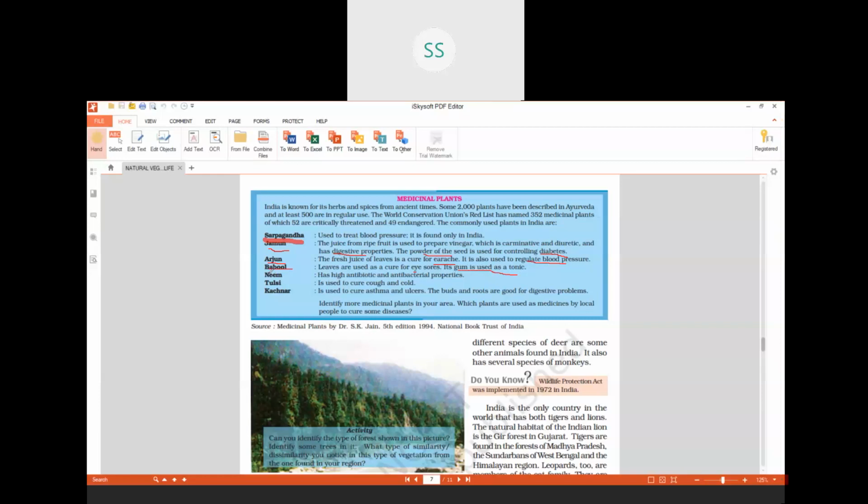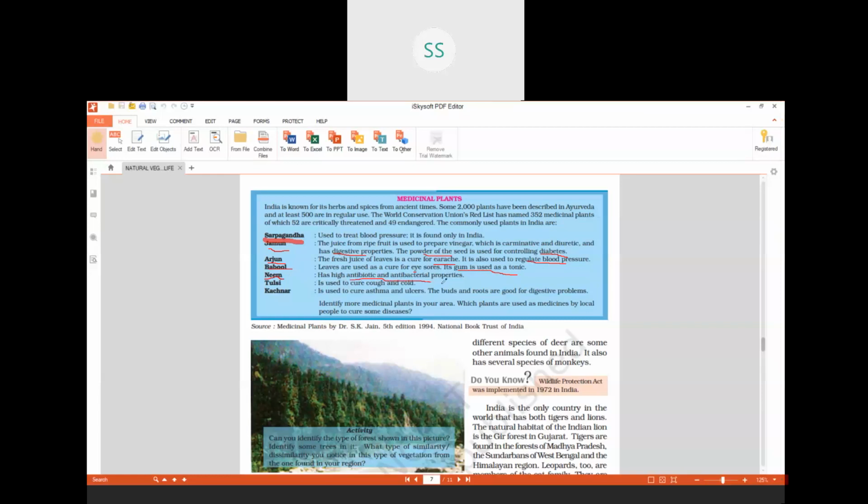Then neem. Many times we see our mothers use neem leaves. Why is it so? Because it has high antibiotic and antibacterial properties.